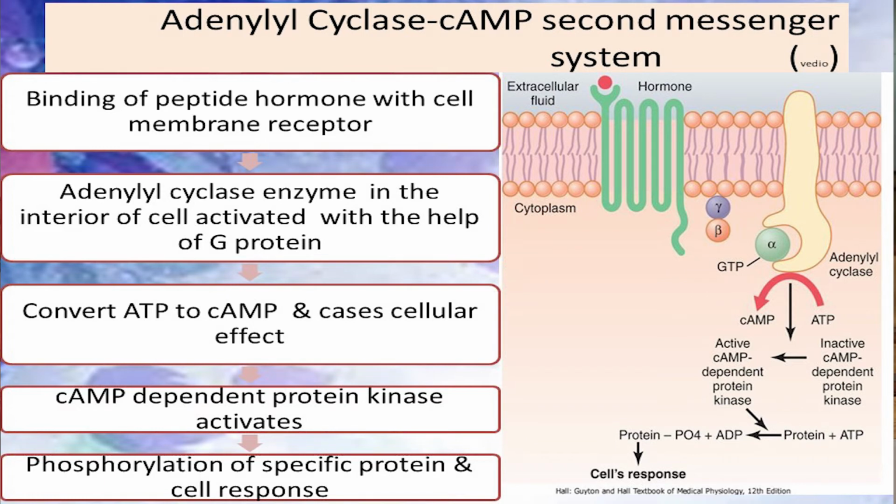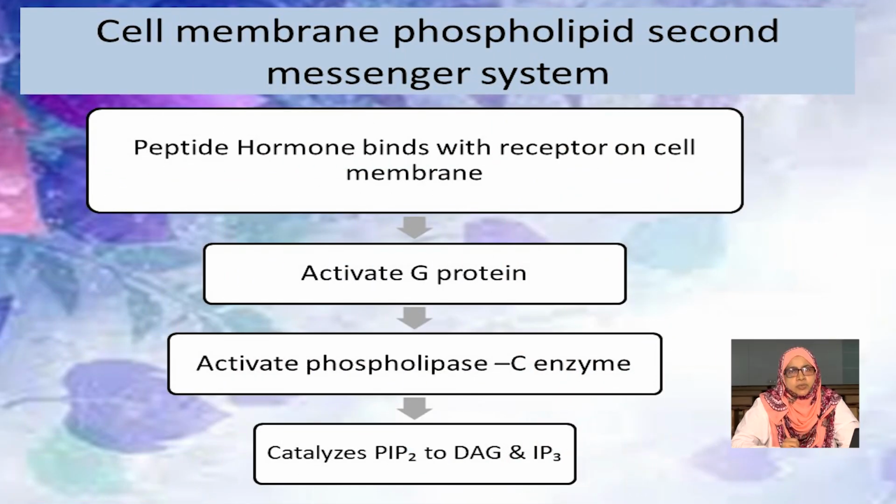First, the peptide hormone binds to the receptor within the cell membrane, and the adenylyl cyclase enzyme in the interior of the cell is activated with the help of the G protein. This enzyme causes conversion of ATP to cyclic AMP, which causes activation of inactive cyclic AMP dependent protein kinase to active cyclic AMP dependent protein kinase. This causes phosphorylation of the protein, and as a result a cellular response occurs.